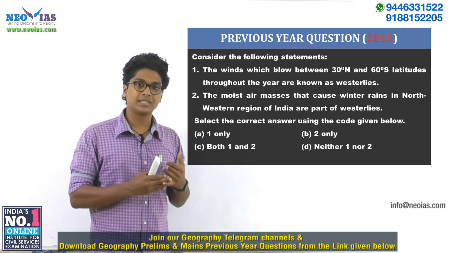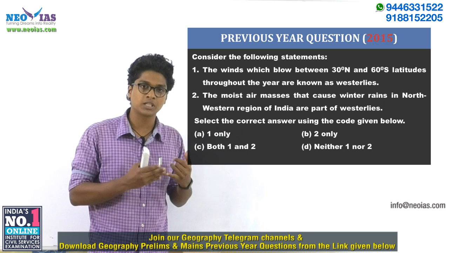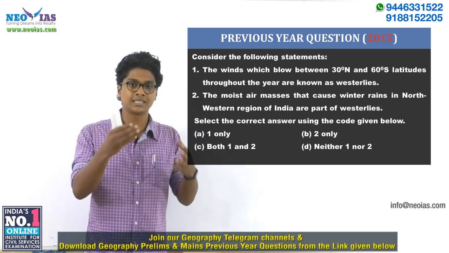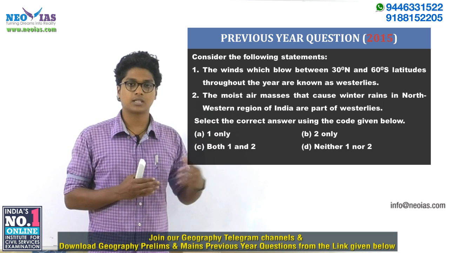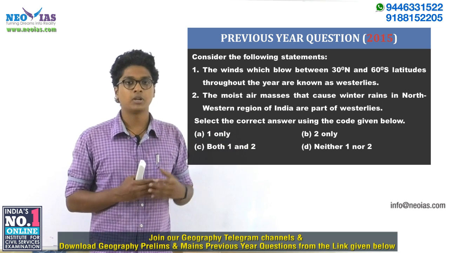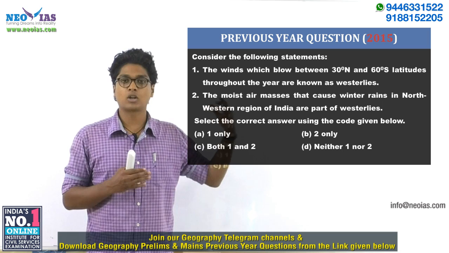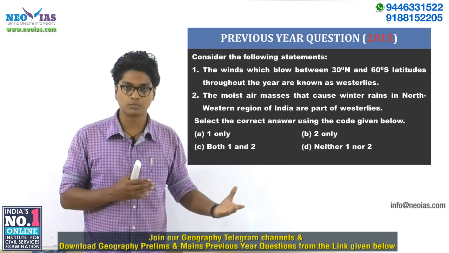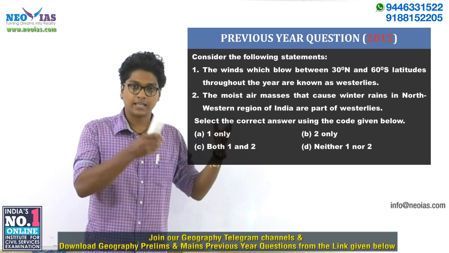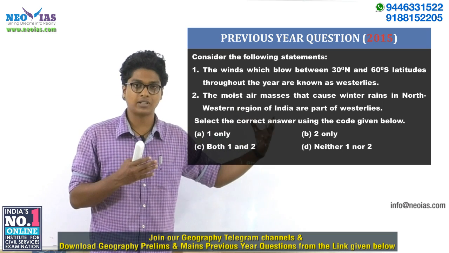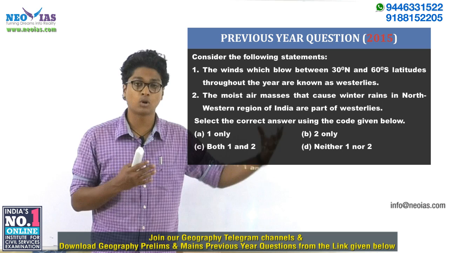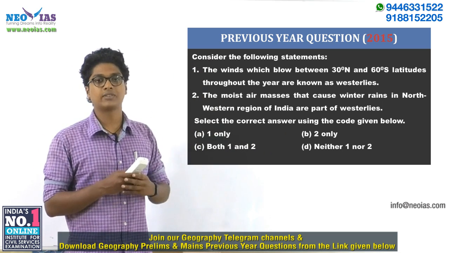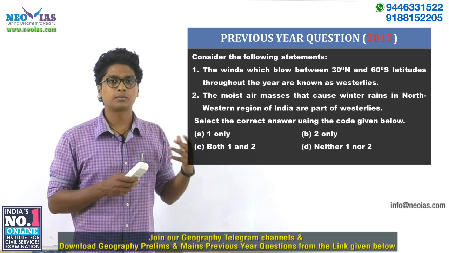In this video, we will be discussing three concepts specifically: westerlies, jet streams, as well as another event called western disturbance. You must have noticed, say 1 or 2 weeks before, it was raining in our northwestern regions, and we were having snowfall and thunderstorms, right? All these events in the winter season, rainfall, thunderstorm, and snowfall, are related with the weather event called western disturbance, as well as some other places.